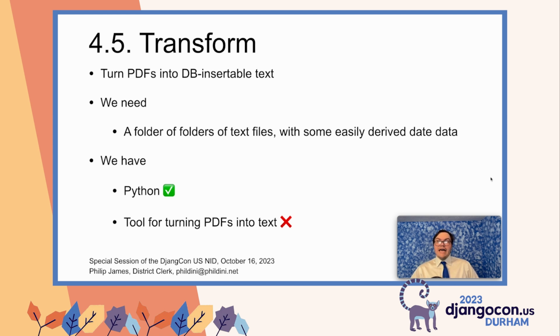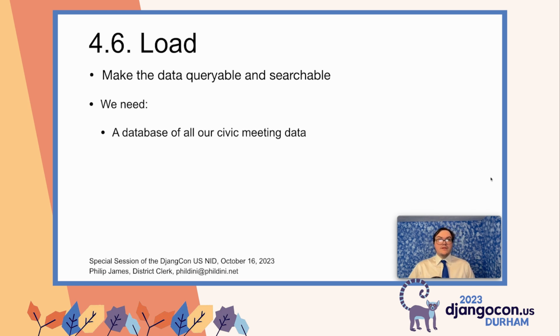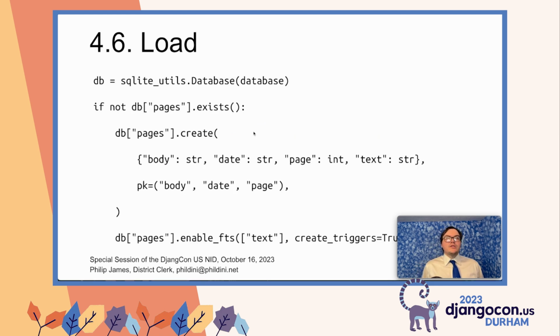Okay, we have at this point everything we need. Now we need to load it. We need to make this data queryable and searchable. So we need a database of all our civic meeting data. What we have is Python and Dataset. So how do we load this database? This is the actual code for creating the database. It's just that easy to create the database.